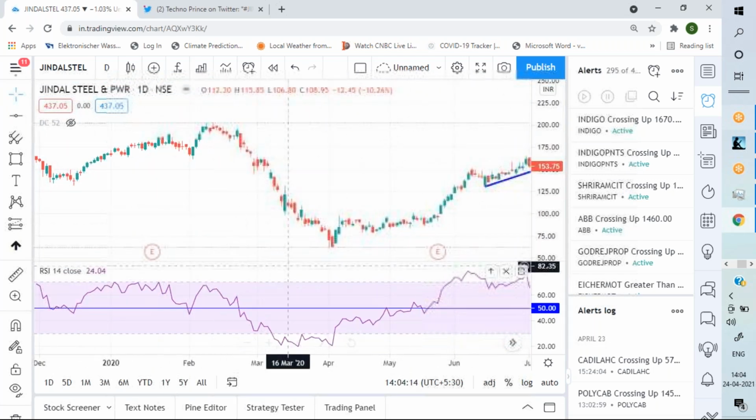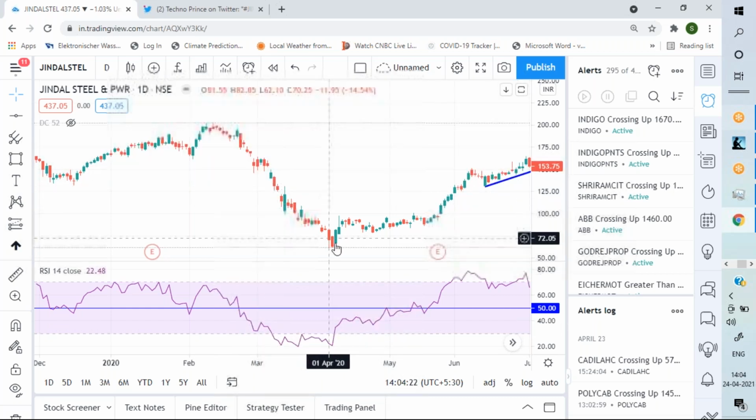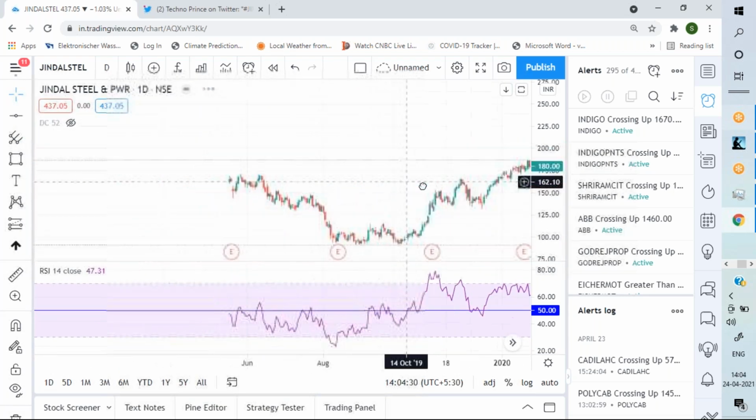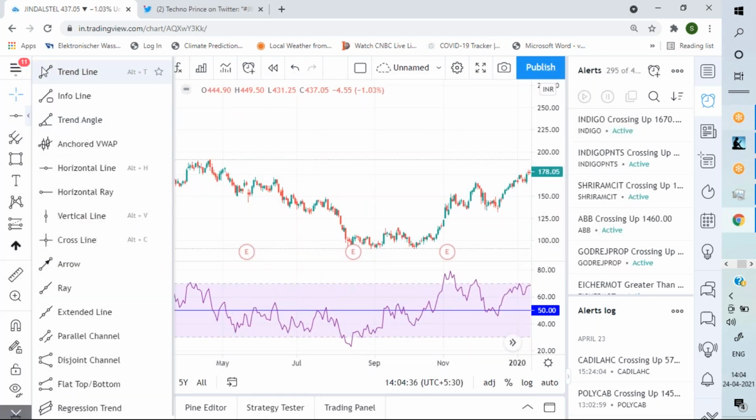See, these moves are very unique. Like from 120, 135, 125, and it continues till you reach a level of 57, 58. So let us look at this down move. This was a normal down move. Last year's March was a free fall.